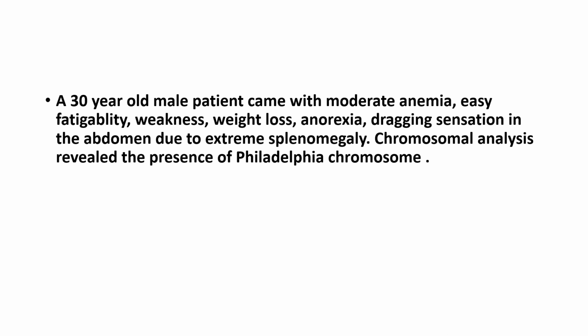And moving on to the next question. So here they have given you that a 30-year-old male patient has come with moderate anemia, easy fatigability, weakness, weight loss, dragging sensation in the abdomen. So based on this dragging sensation alone, your answer should be CML. Leukemia in a 30-year-old is probably AML or CML, but based on this dragging sensation, your answer is CML. And to make our things even easier, they have given you that the chromosomal analysis revealed the presence of Philadelphia chromosome. So you know Philadelphia chromosome is 9;22 translocation. So based on this, your answer is CML.